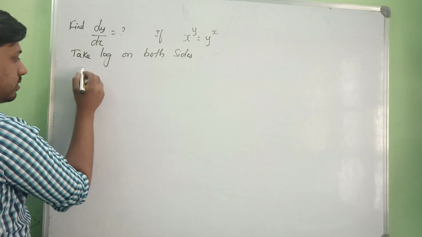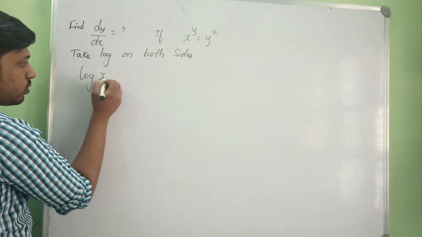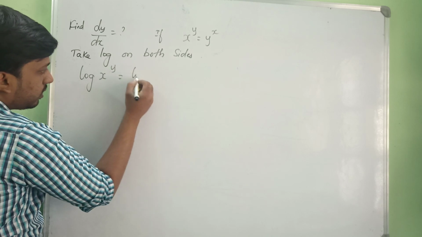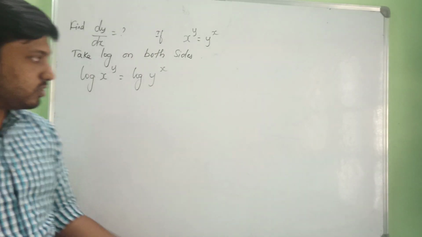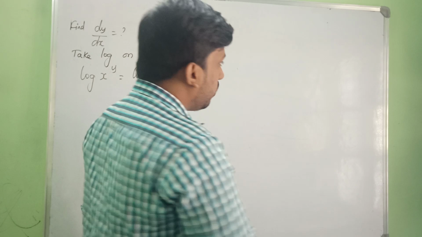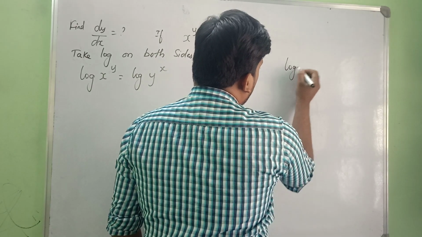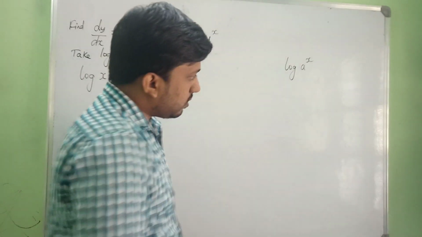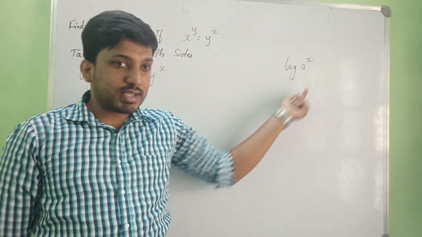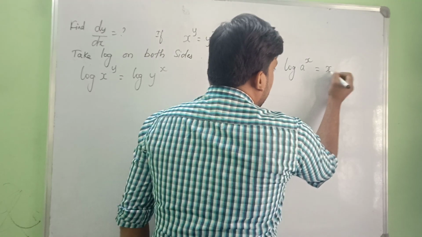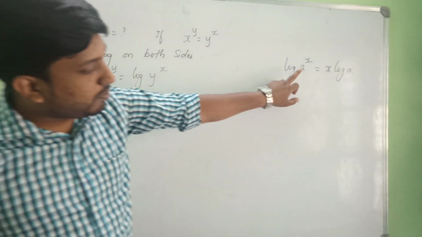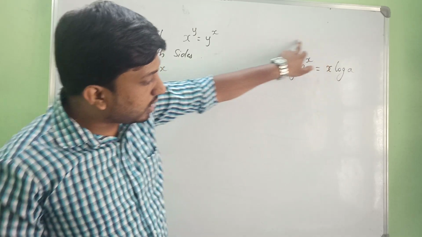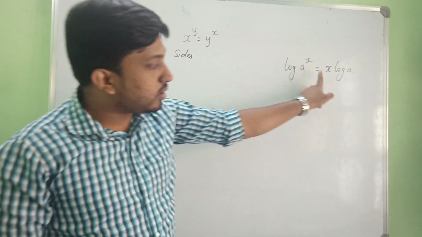What's going to happen? This is log of x to the power of y, that is nothing but log of y to the power of x. Okay, so I am taking log on both sides. So you should know the rule of a logarithm: log of a to the power of x can be written as x log a. The power comes in front of the log.